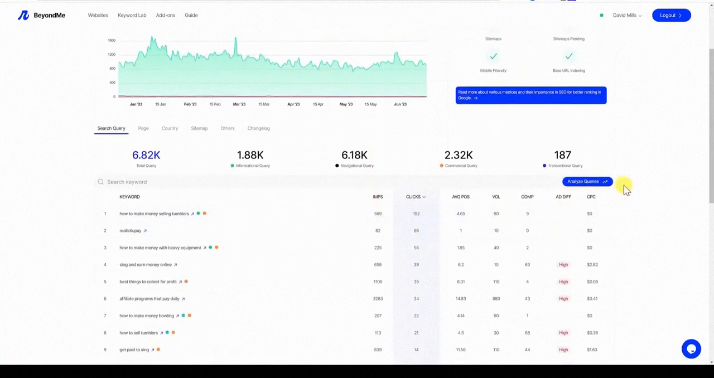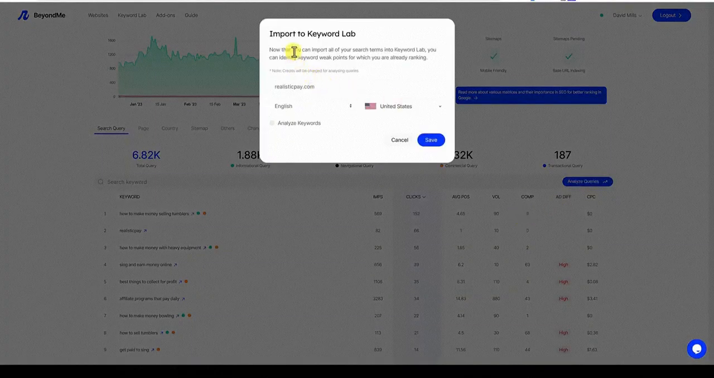Analyze queries. Let's just go ahead and push that button there. Import to Keyword Lab. So now you can import all your search terms into Keyword Lab, and you can identify keyword weak points for which you are already ranking. So this is what we are talking about, okay? So I'm going to click Analyze Keywords. No, I'm not going to analyze, because it's going to analyze all my keywords and I don't want to waste all of my credits. So I'm just going to say Save.